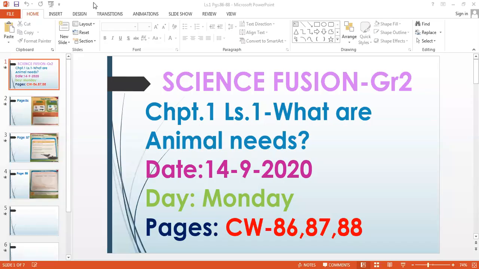Now let's see. So today's pages that we are going to do, first is page number 86.